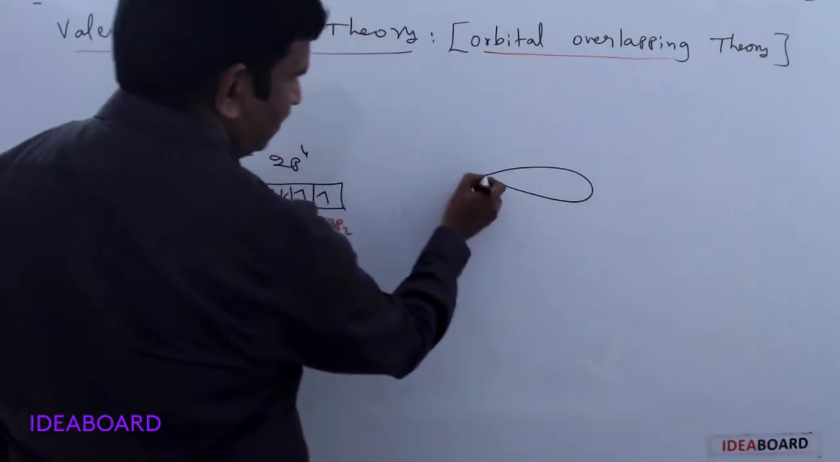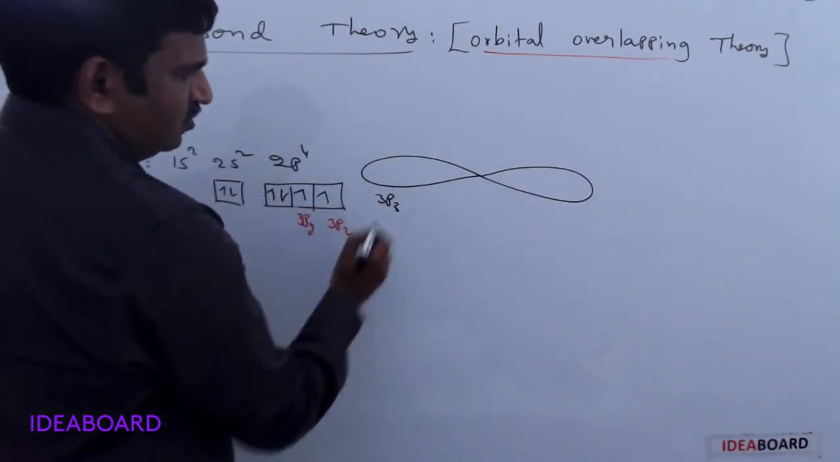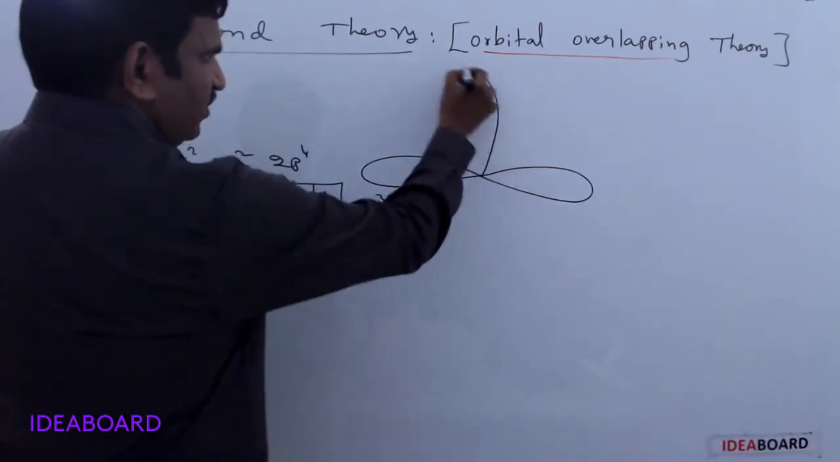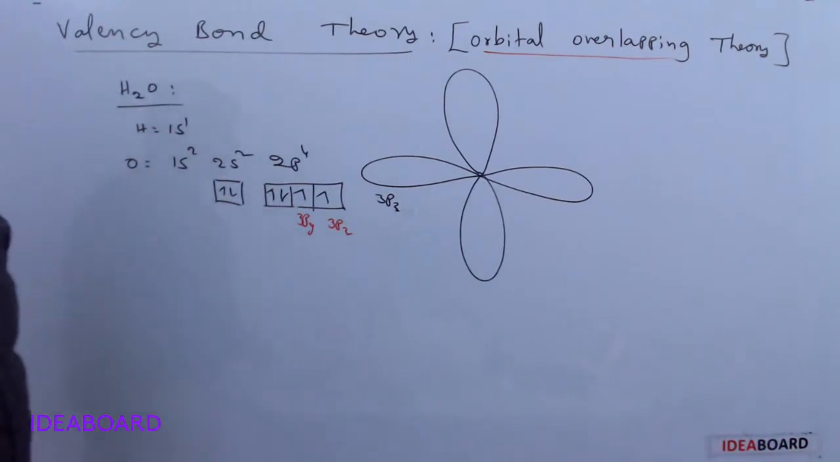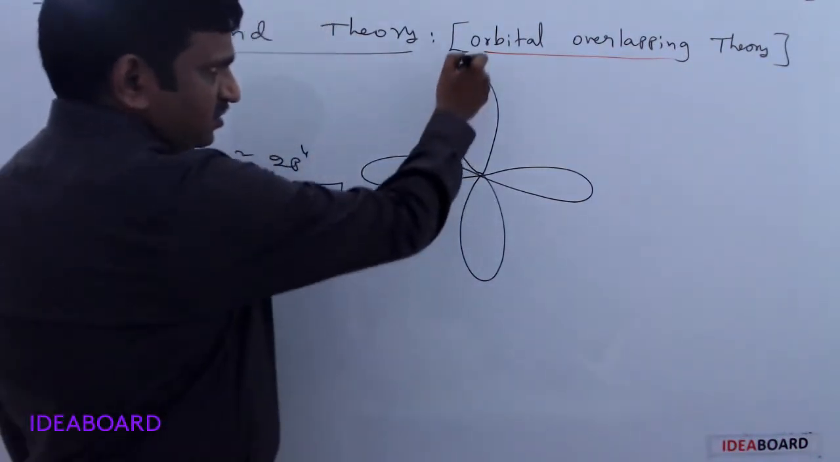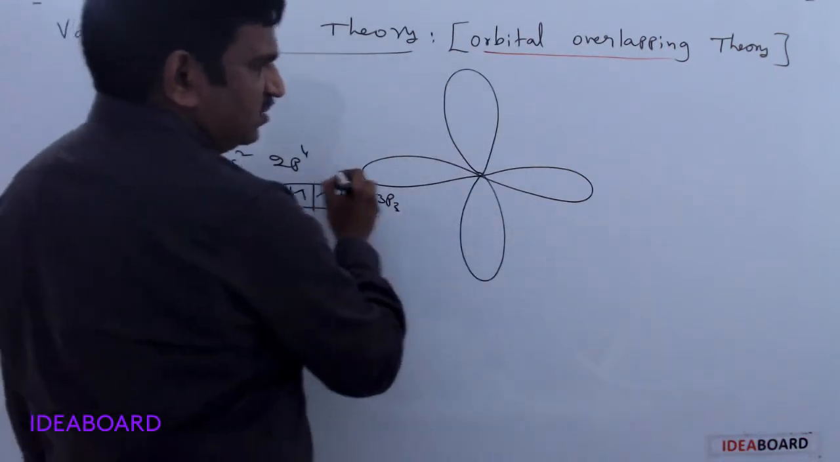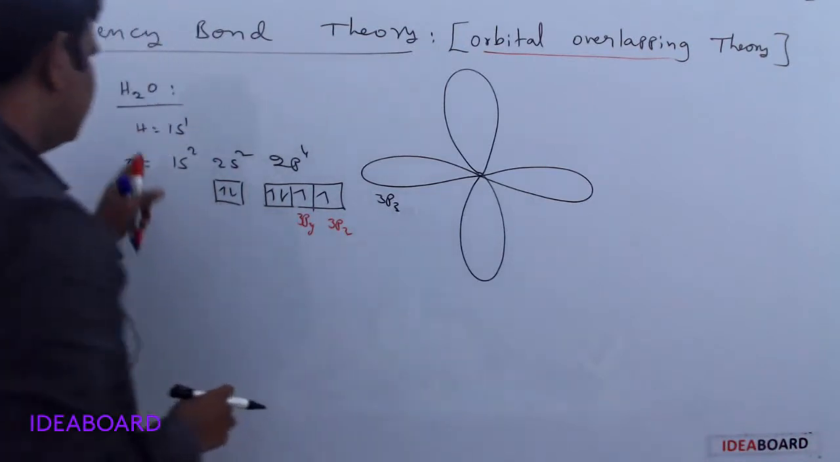So please see here, this is a 3pz orbital for example, and this is the 3py orbital. The z-axis and y-axis are present at a 90 degrees angle. Please remember this very important thing. Here this is the y-axis and this is the z-axis. And now I am taking hydrogen atoms.